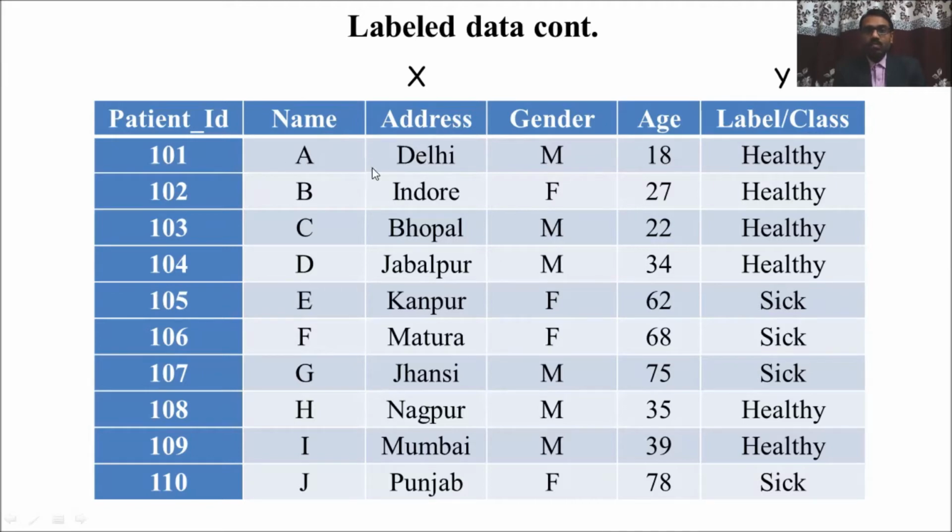This is the input data, and these are the attributes. Based on the attributes or features, like the patient ID, name, address, gender, age, we find the output. So in labeled data, the output label is already given in the table.